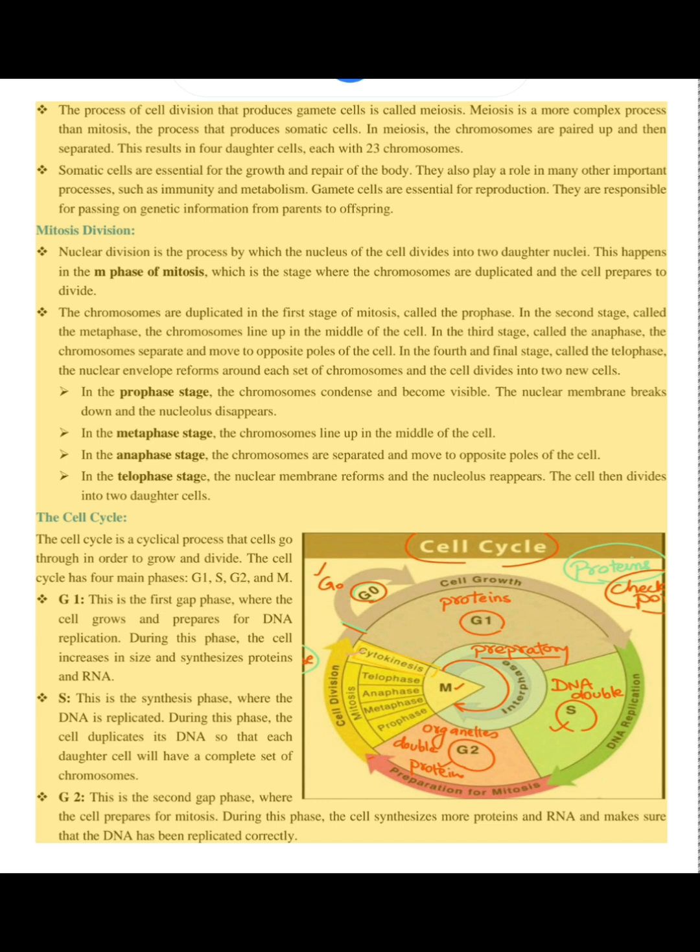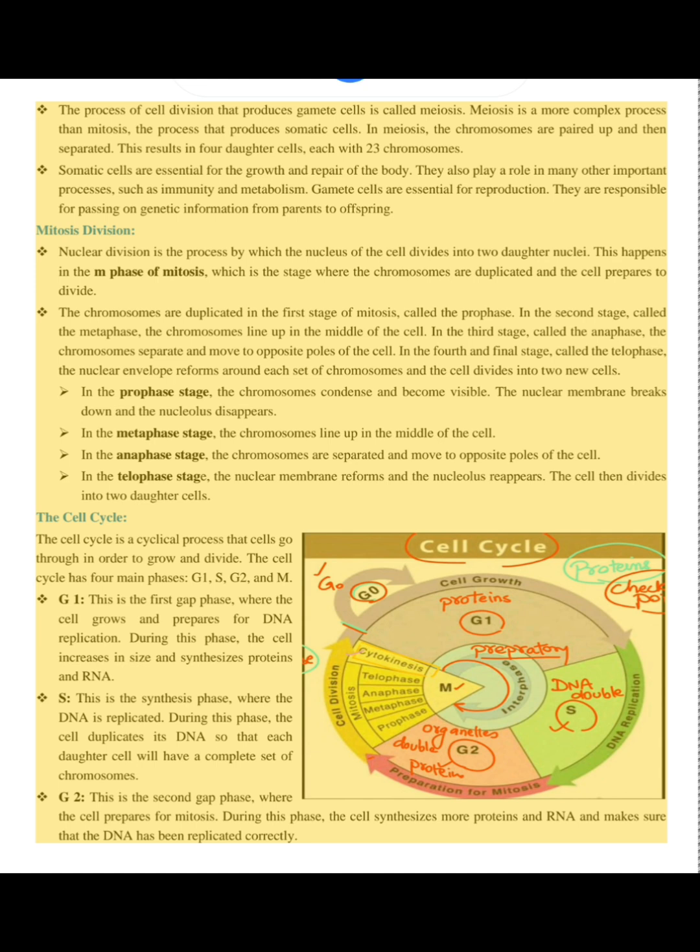The cell cycle. The cell cycle is a cyclical process that cells go through in order to grow and divide. The cell cycle has 4 main phases: G1, S, G2, and M. G1. This is the first gap phase, where the cell grows and prepares for DNA replication. During this phase, the cell increases in size and synthesizes proteins and RNA.